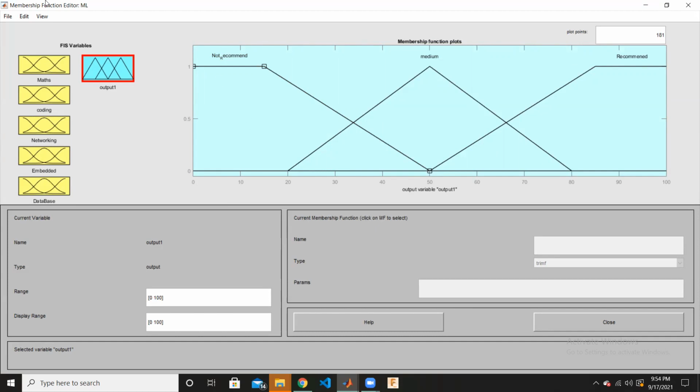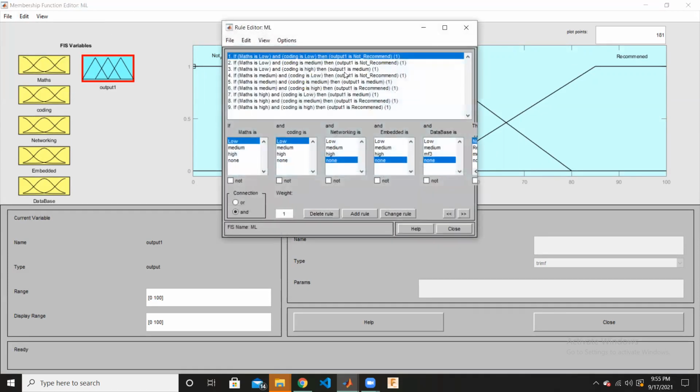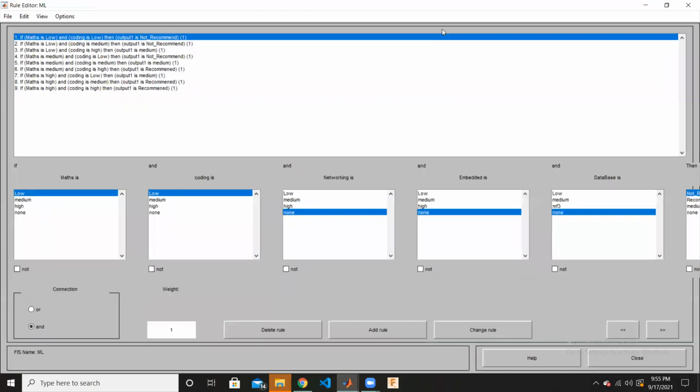If you go to the rules of the system, this is built for the machine learning model. In this machine learning model, we think the person should have good knowledge of mathematics and coding. Networking, embedded system and databases are not that much required.